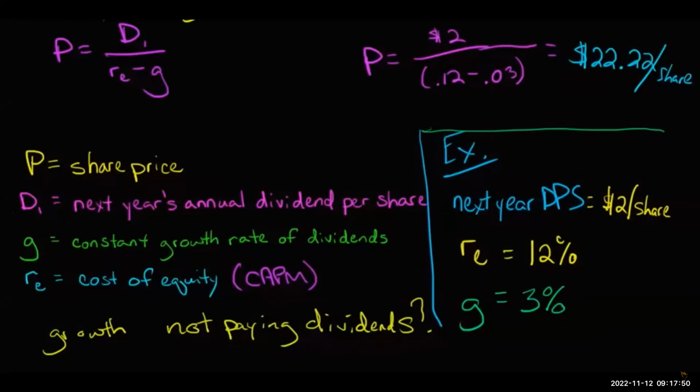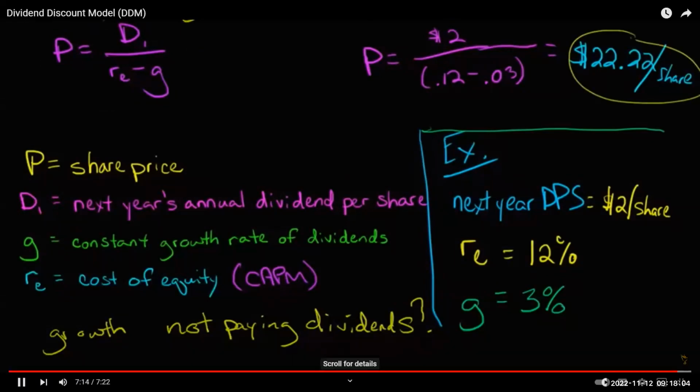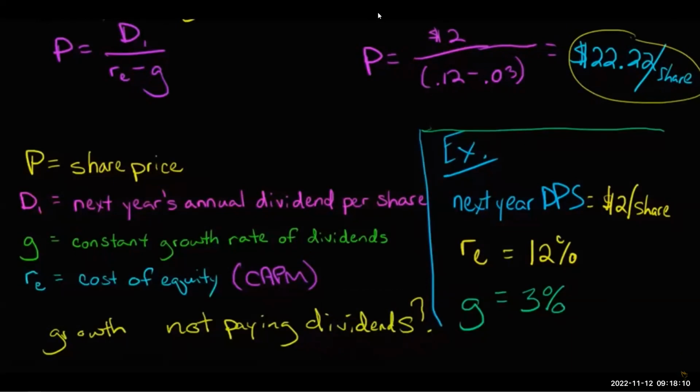And so ultimately, it's just important to bear in mind that, as easy as this calculation is and how it spits out this nice, easy to understand share price, and it just takes a few minutes to do this, ultimately it's built on a lot of assumptions. And so you should bear those assumptions in mind when you're thinking that you have a valuation based on the dividend discount model.